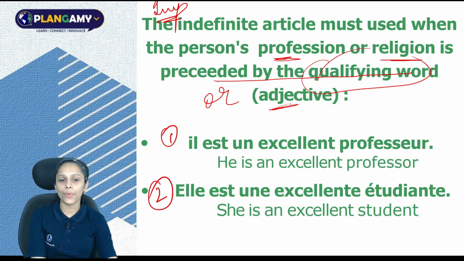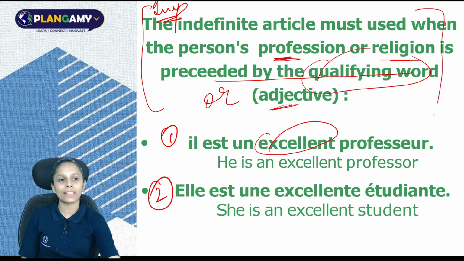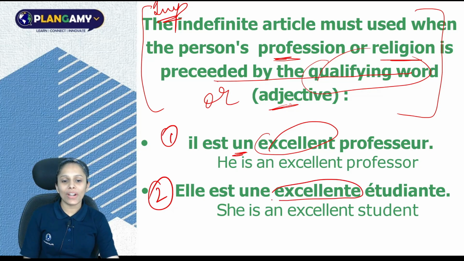Il est un excellent professeur. It means he is an excellent professor. Now excellent is our qualifying word or adjective. So according to this sentence, if we are talking about adjectives, so we have to use indefinite article. This one, elle est une excellente étudiante. It means she is an excellent student. Since excellente is your adjective, so you have to write indefinite article, that is une. Very good.